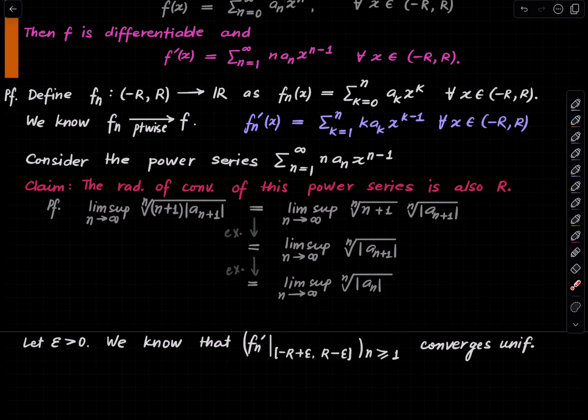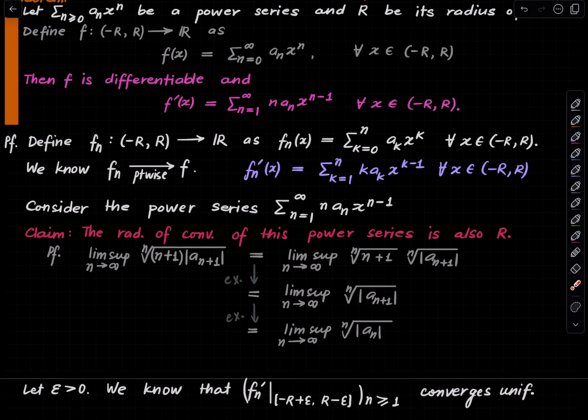And now we can apply our theorem about uniform convergence and differentiation, provided we can find a point in this region, call it x0, such that this sequence, once you feed in that point, is a convergent sequence. That was the only extra hypothesis that we need to satisfy in order to apply that theorem. Can we find such a point here? Of course we can, because 0 is one such point. If you plug 0 into the F_n's, F_n of 0 is just a0 for all n. So that hypothesis is trivially satisfied.